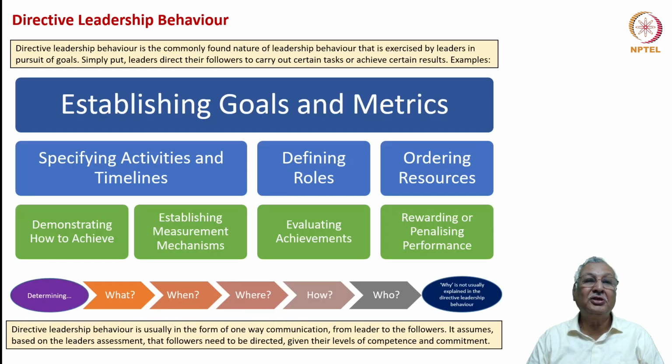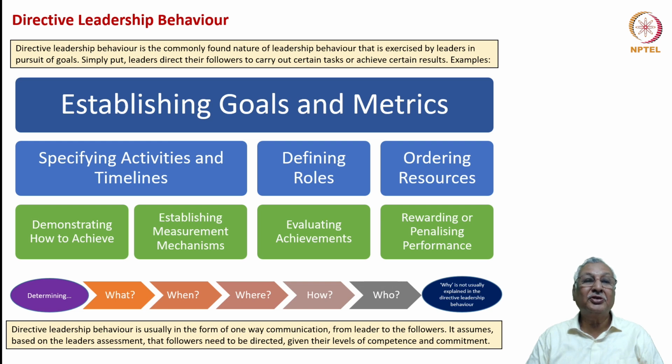What does directive leadership behavior mean? It is almost akin to the task leadership behavior, that is, establishing goals and metrics, specifying activities and timelines, defining roles, arranging resources, demonstrating how to achieve, establishing measurement systems, evaluating achievement, and rewarding or penalizing performance or non-performance respectively. So the directive leadership is focused more on these 5 questions: what, when, where, how and who.